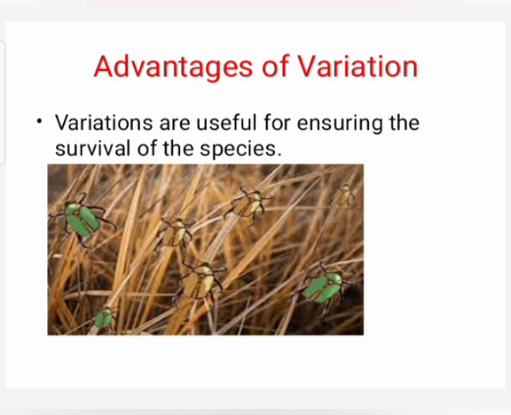As a result, the population of green beetles decreases, whereas the brown beetles cannot be identified easily by the predators. As a result, they survive. Their population increases. This is one of the advantages of variation. Variations are useful for ensuring the survival of the species.